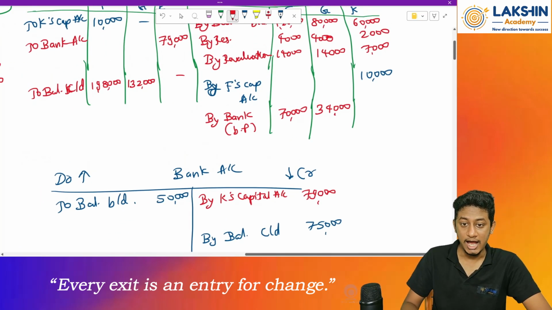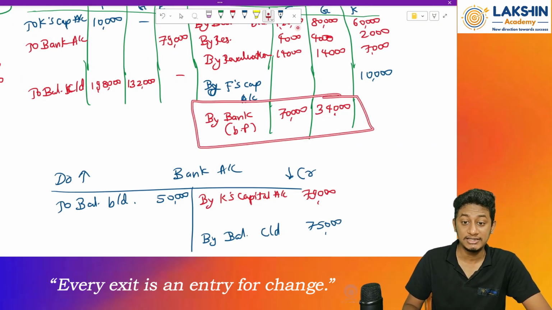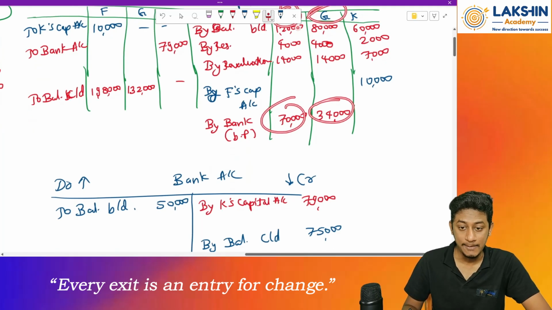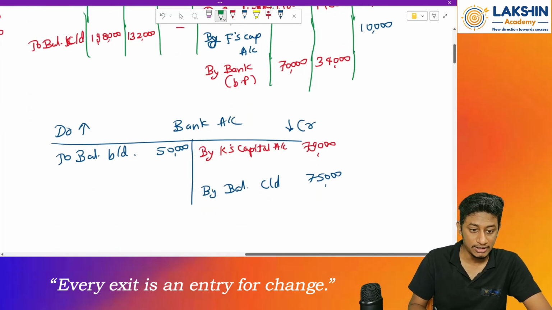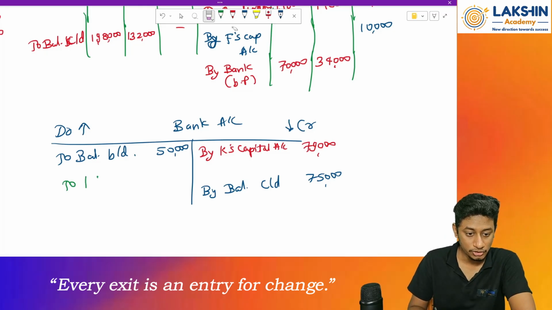Then after this, again on the credit side, there is a bank account entry. That means these both, F and G, have brought in capital, their own capitals, right? So the entry will be on the debit side because the bank balance will increase. So by, sorry, not K, F's capital account and to G's capital account,